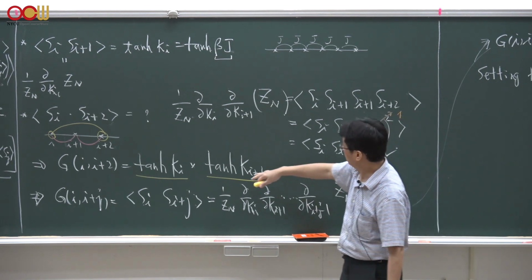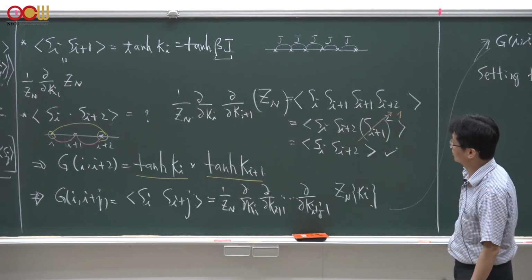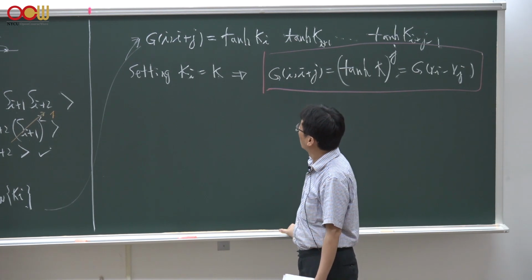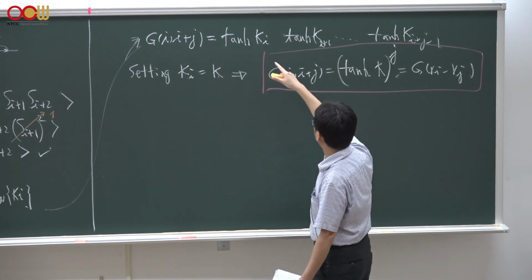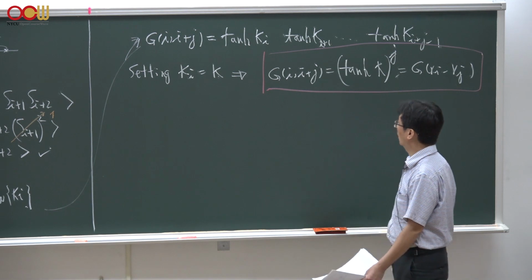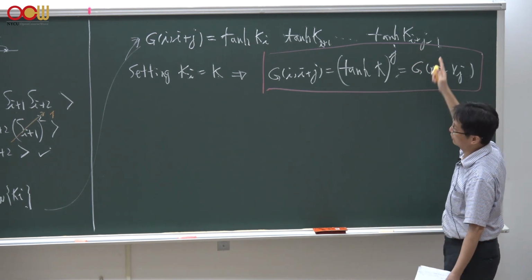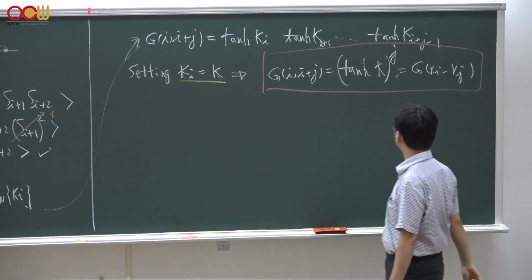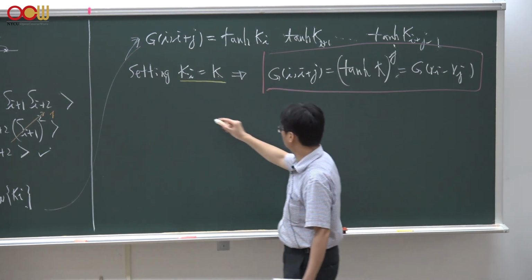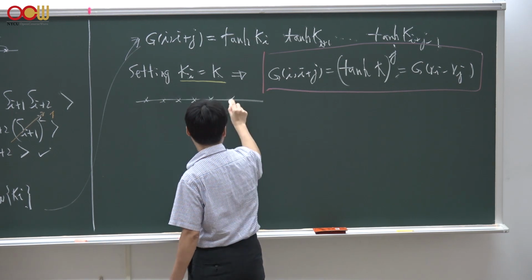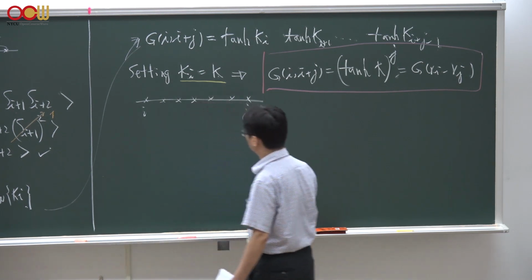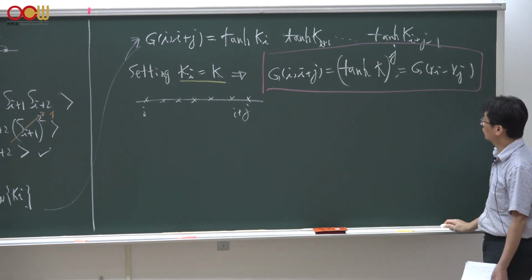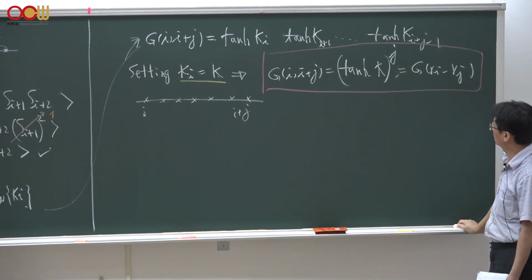So you could take advantage of this nearest neighbor spin correlator, and you could generalize to G_(i,i+j) as the product of all these hyperbolic tangents from site i to site i plus j minus 1. And you set all these coupling constants uniform. As a result, the spatial correlation of the Ising spins between any given two sites i and i plus j is given by hyperbolic tangent of K to the power of j.